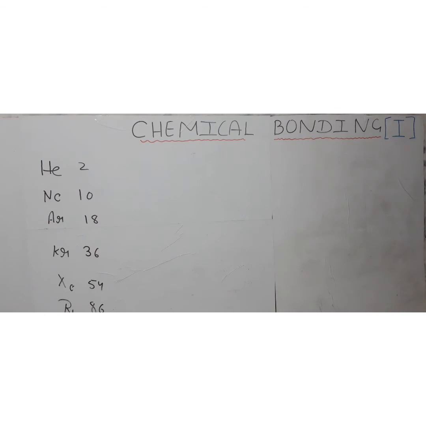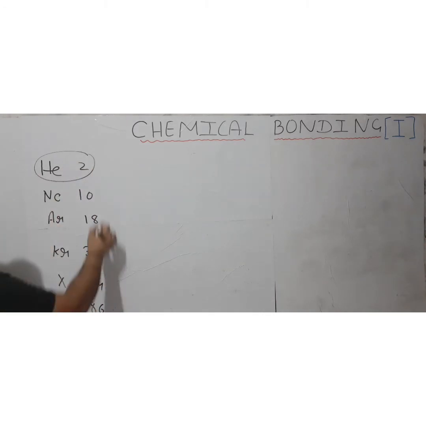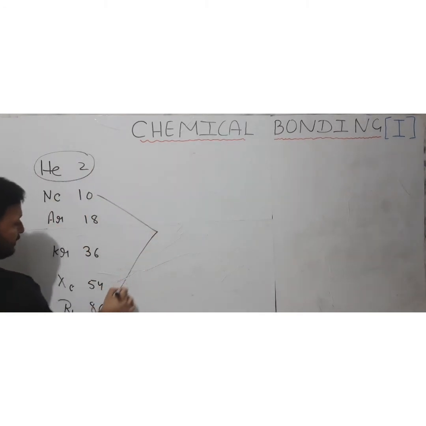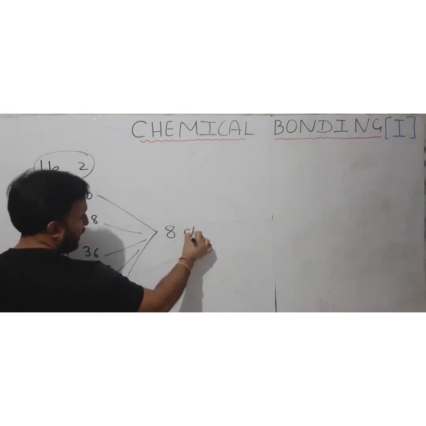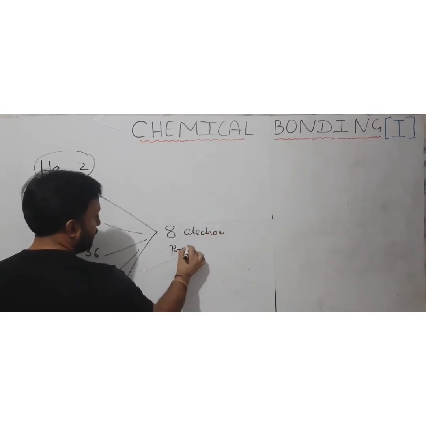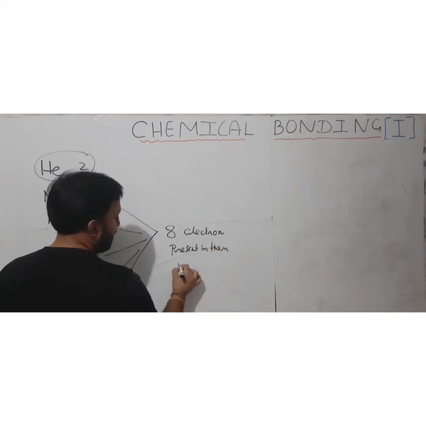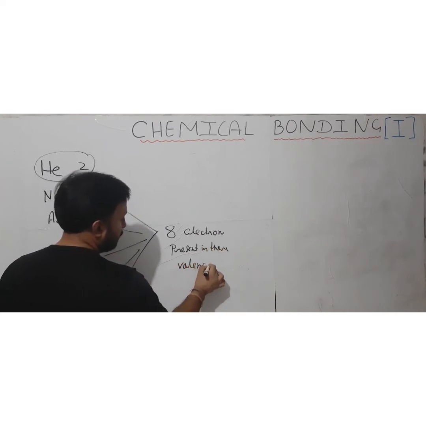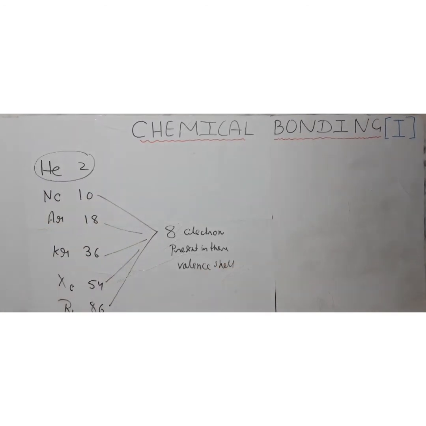Now what is the very important thing in all these gases? Except helium, all the gases, I am saying all the gases, have 8 electrons present in their valence shell. Okay, we have done that electronic configuration.